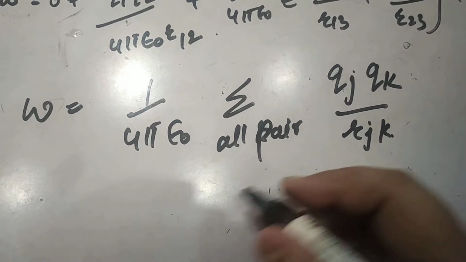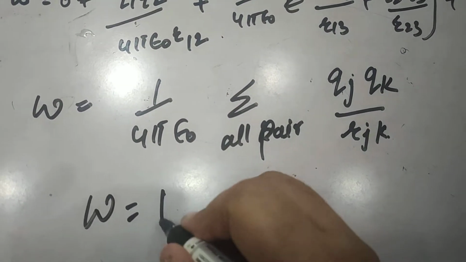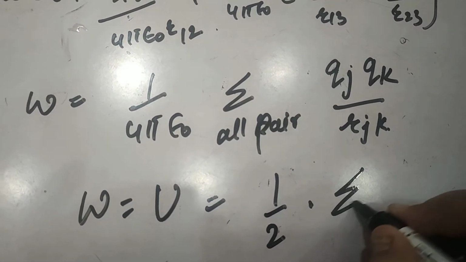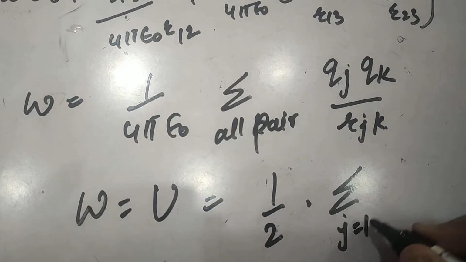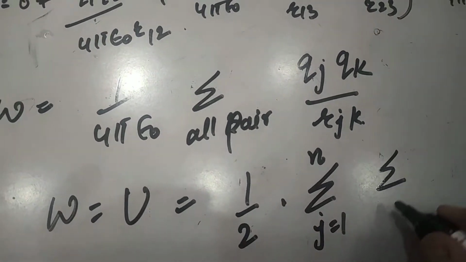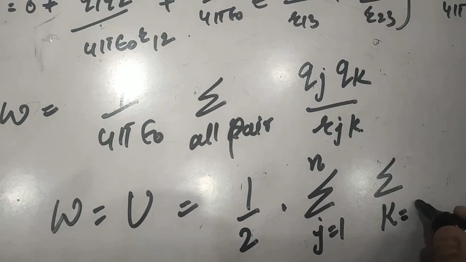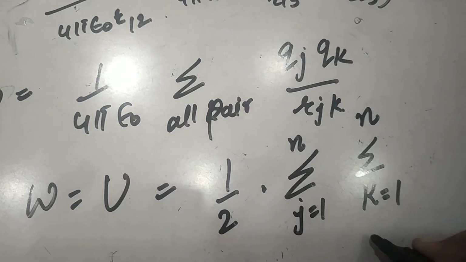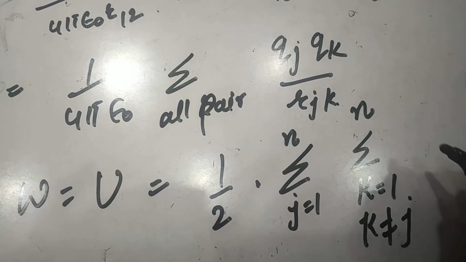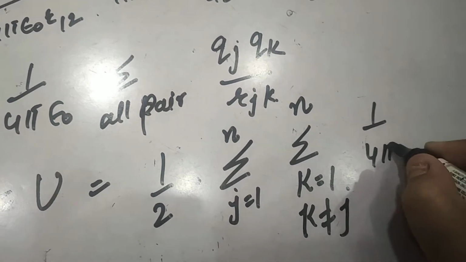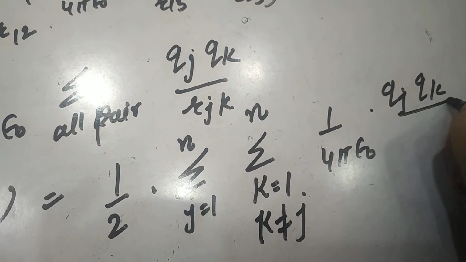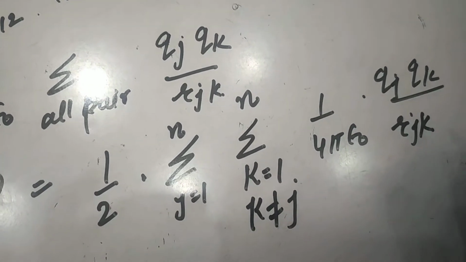Or in a more convenient way, we can write W is equal to U is equal to 1 by 2 summation j is equal to 1 to n, summation k is equal to 1 to n, but k is not equal to j, and 1 upon 4 pi epsilon naught qj qk by rjk, right?